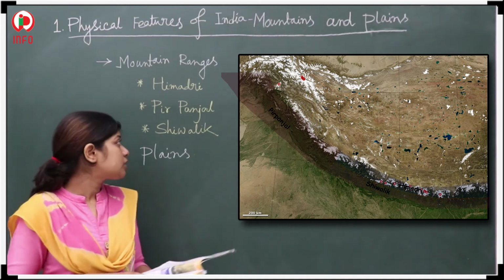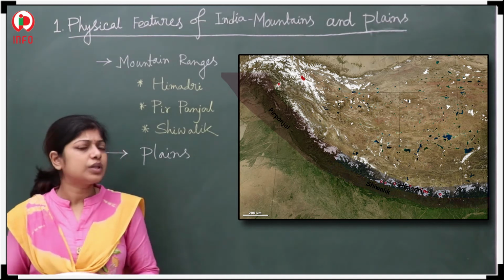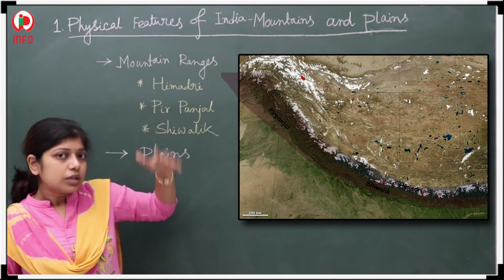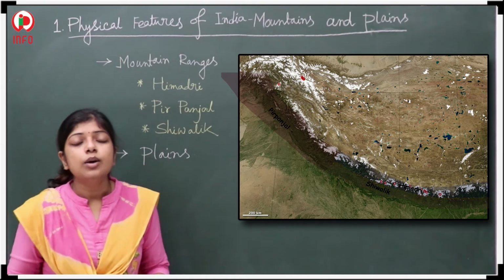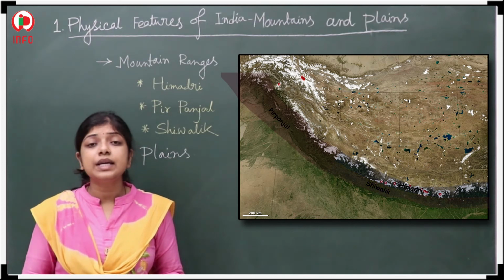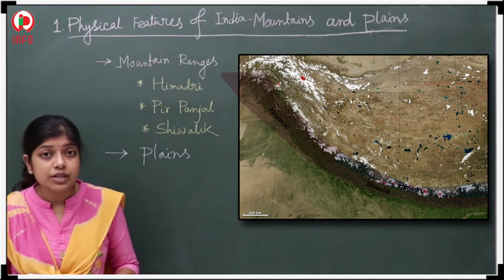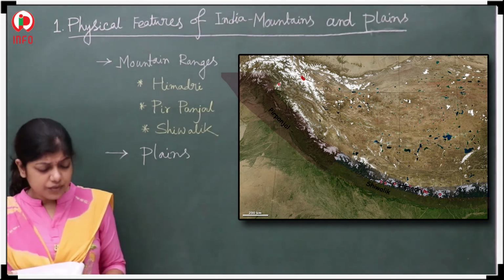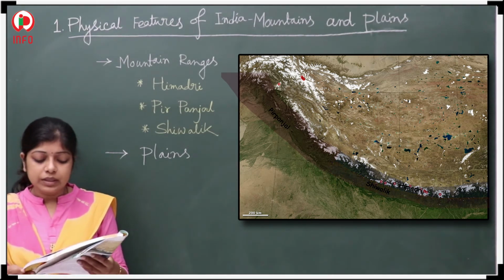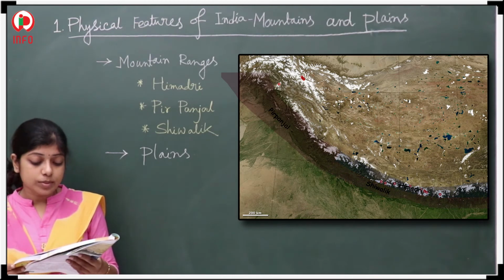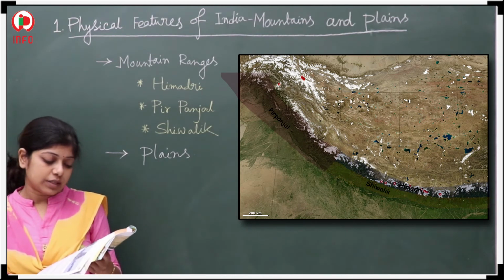And for Shivalik, not actually on the Shivalik, but in its Terai region, some cultivation is possible. Which ones? Rice, wheat, and sugarcane. These crops are cultivated there.